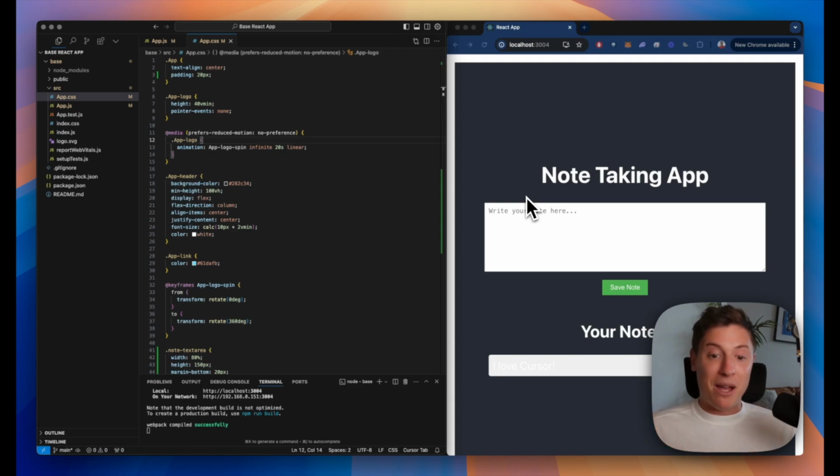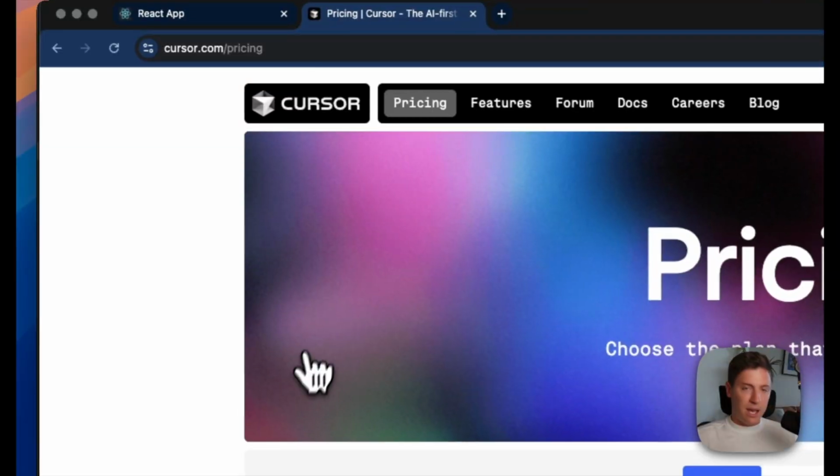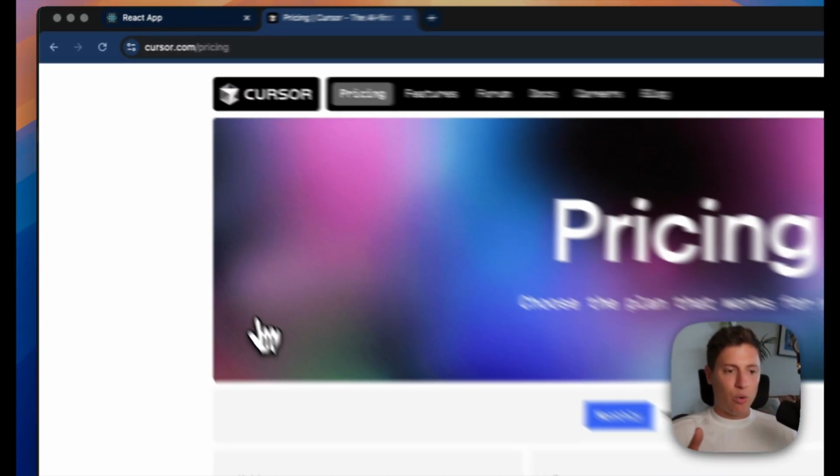And now you think about the possibilities. If I sat here for 10 more minutes, kept adding new functionality, I could have a pretty compelling app on my hands. Again, what's incredible here is anyone can now build the apps of their dreams. No coding experience required. Now let's get into how to use Cursor AI. I probably got you interested in the program. Now let's talk about how it works. Here's the Cursor website. We're going to go right into the pricing.